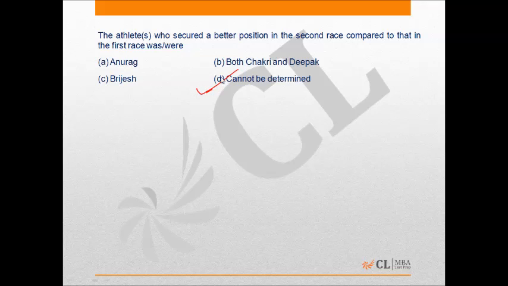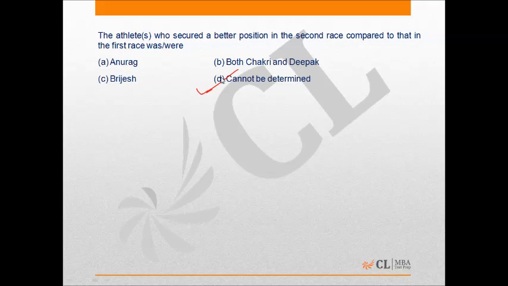Now here we need to be very careful about such things. Like we designated races as X and Y, but it was clarified that we could not determine the position or order in which the two races were held.